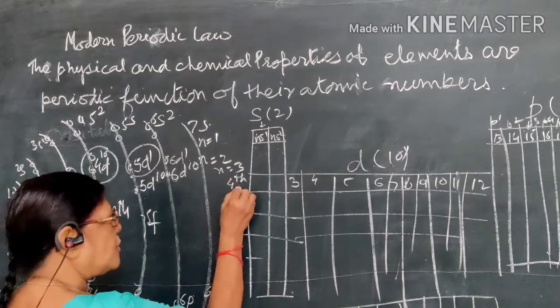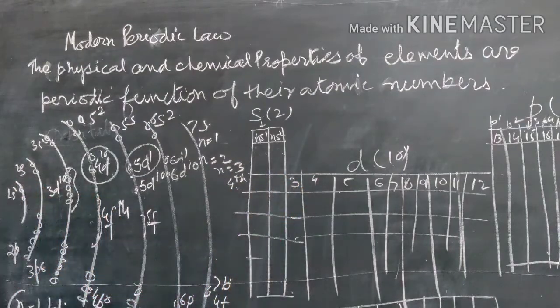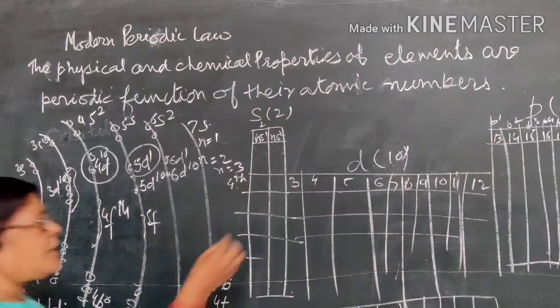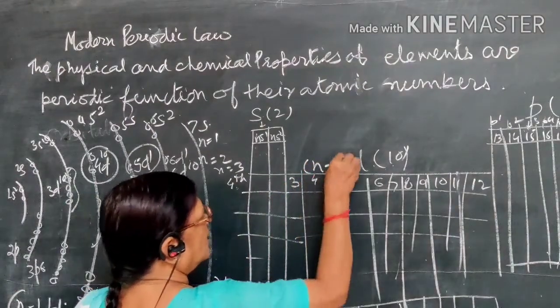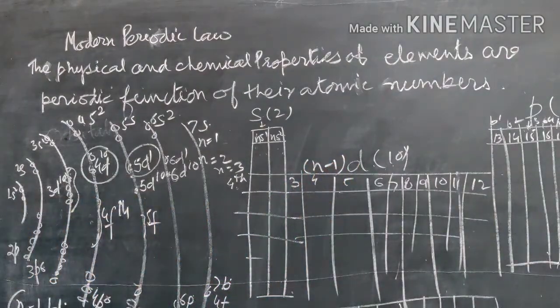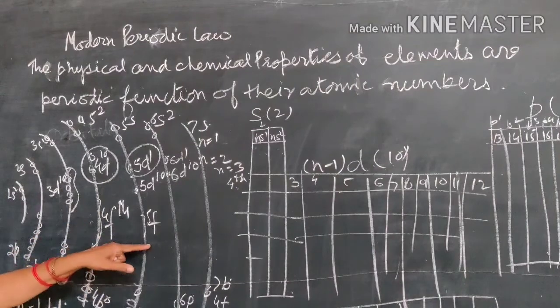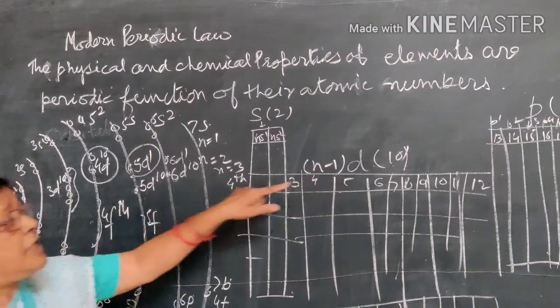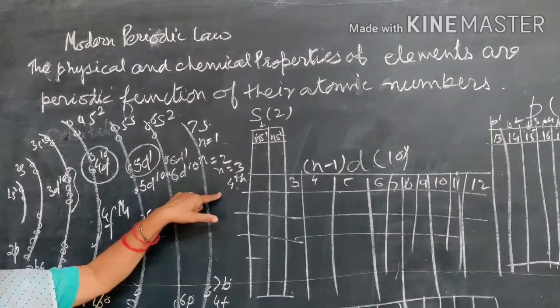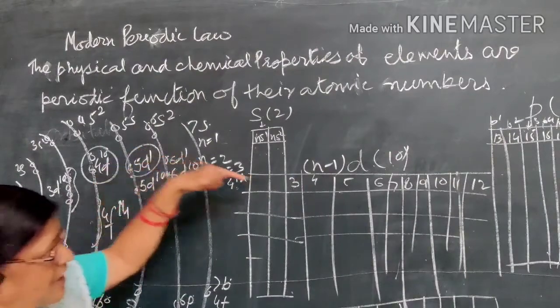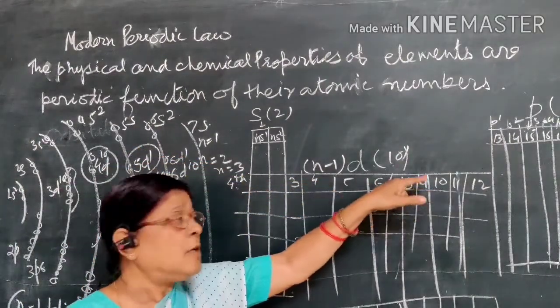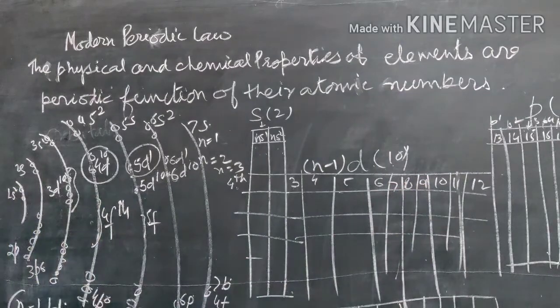And in the fourth period, we fill the d orbital. That means we always fill (n-1)d. And that's why 3d is placed in the fourth period. These elements will be counted in the fourth period because we always fill (n-1)d.